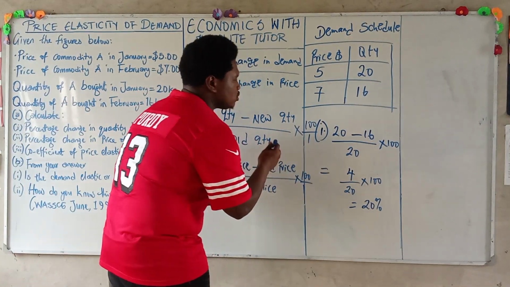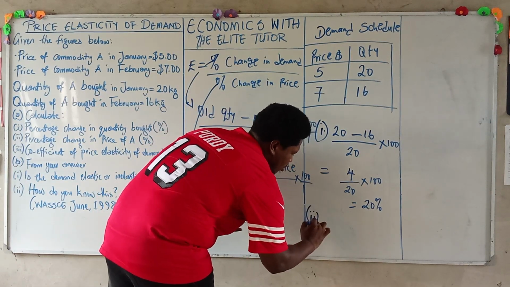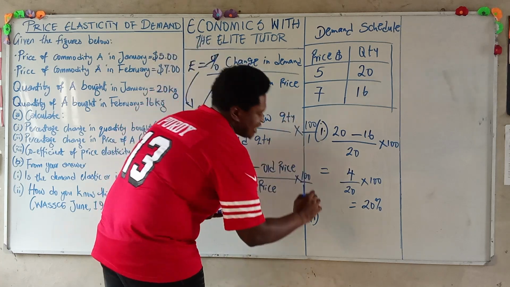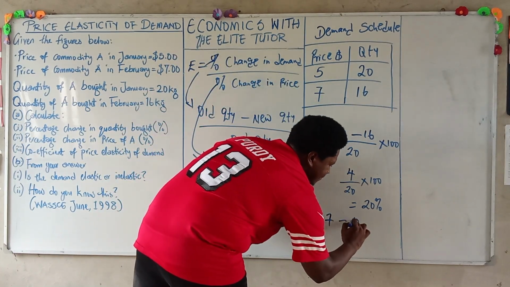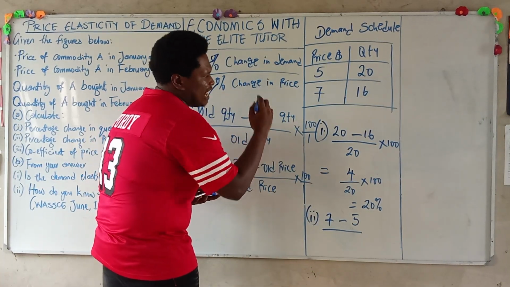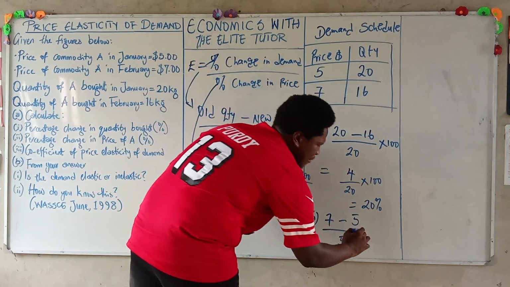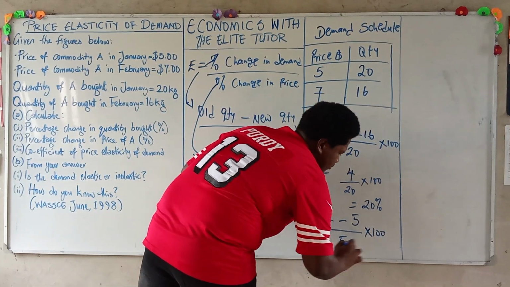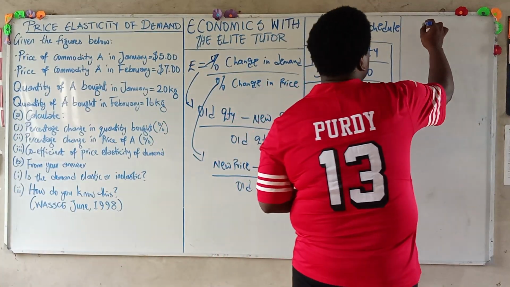So our new price, which we want to calculate for II2, our new price, which is 7, minus old price, which is 5, divided by our old price, which is 5, multiplied by 100. So let's continue solving. 7 minus 5 gives us 2.